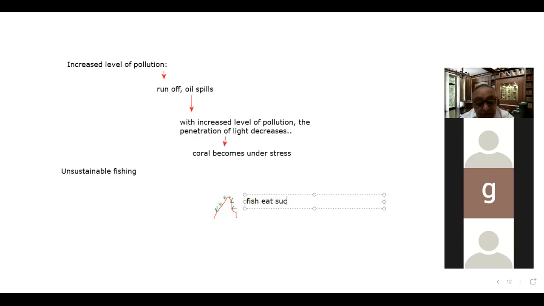Fish eat such algae and other things, whatever is there, right? So, beta, if we do overfishing, then what will happen? The fish population will decrease, right?